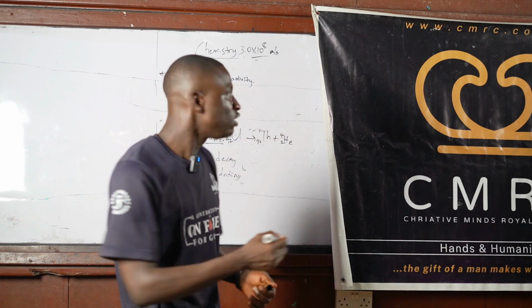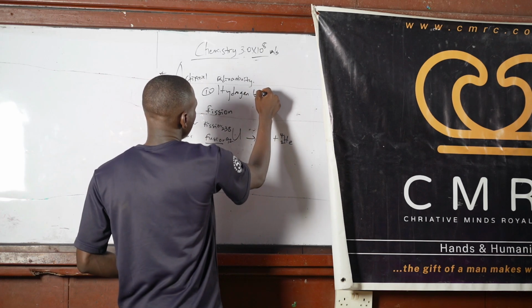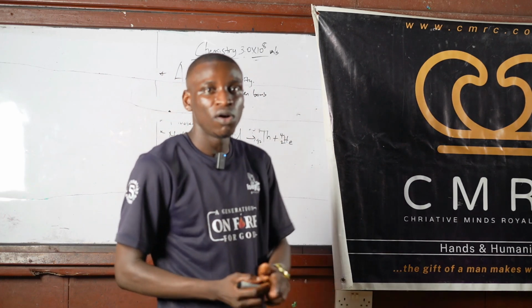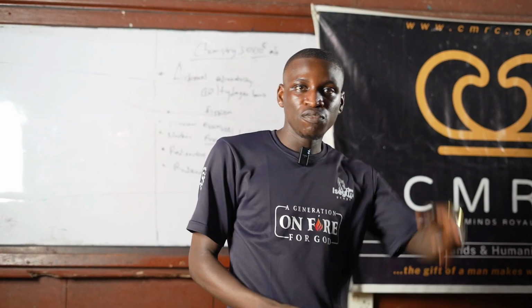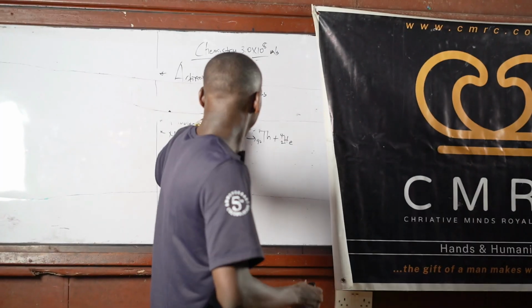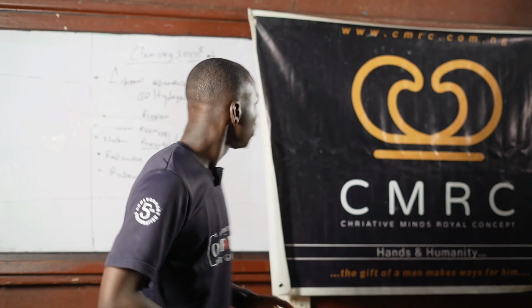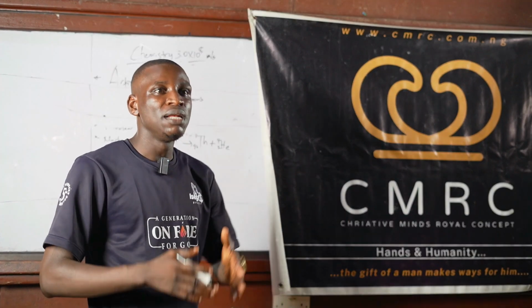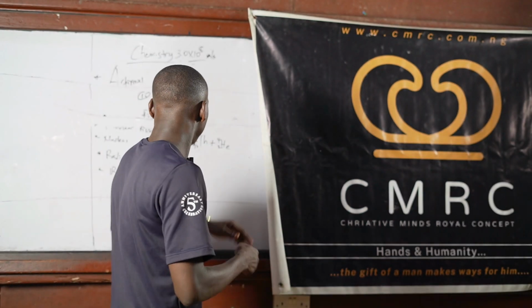And then the second one is hydrogen bomb. From the word hydrogen, that means it's being made from hydrogen or one or more of its isotopes. So hydrogen bomb is formed as a result of a nuclear fusion reaction. Don't forget what I said the first time. Nuclear fission gives rise to what? Atomic bomb. So if you want to form an atomic bomb, the mechanism of reaction is what? Nuclear fission. When we are talking about hydrogen bomb, then the mechanism of reaction is what? Nuclear fusion.